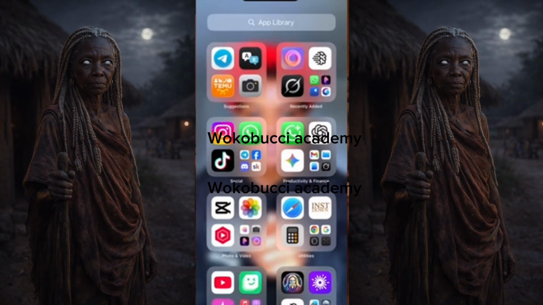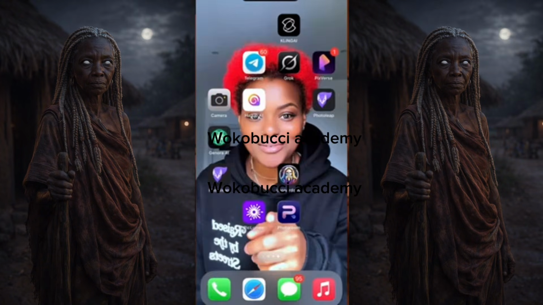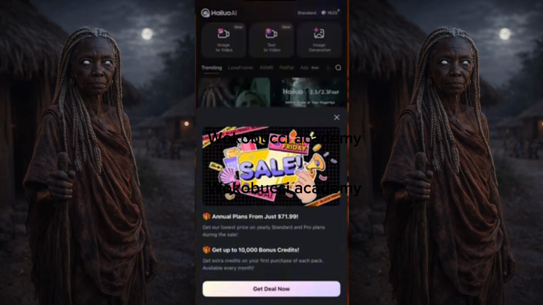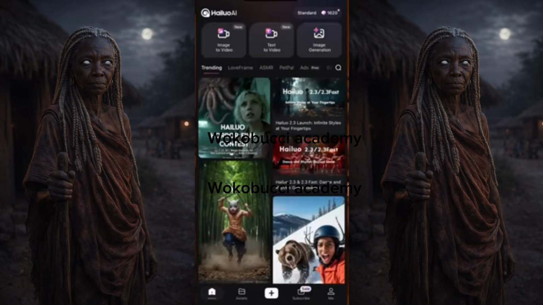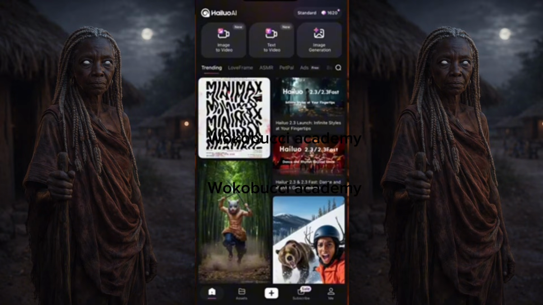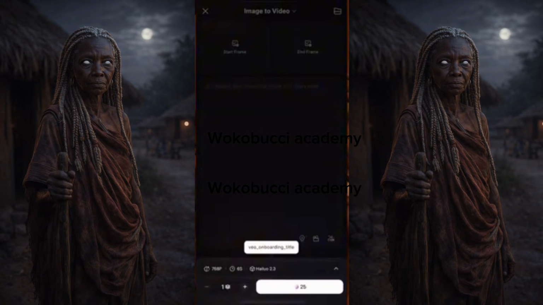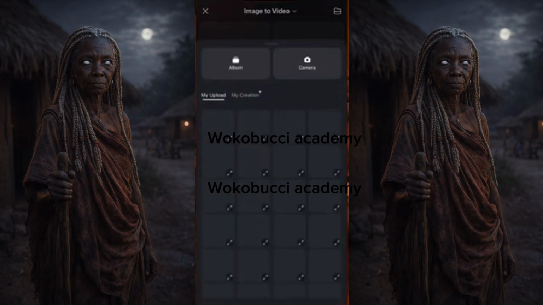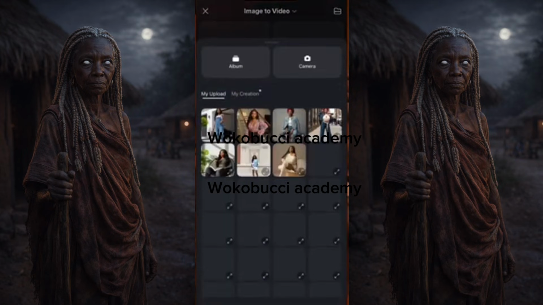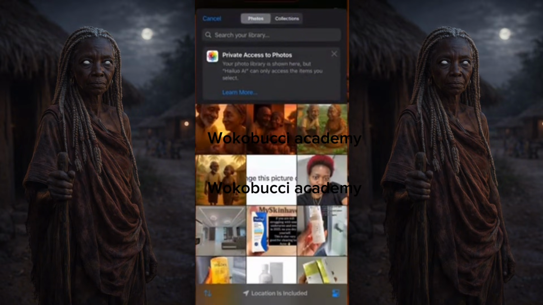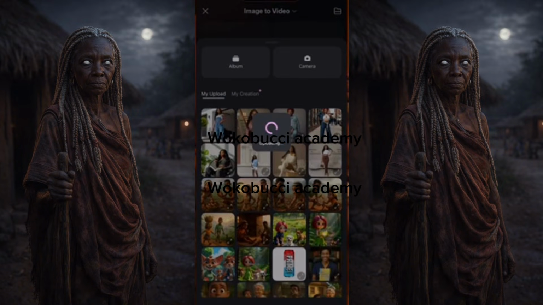The next tool we'll be going to is Hello AI. You all know Hello AI is like my fave. Okay. Now, when we get to Hello AI, this is it. You see text to video, you see image to video. We'll choose image to video here. I'll click on image to video, and then you see the first frame. I'll click on the first frame up there, and it will ask me album or camera. I'll go to album, and then I'll choose the first image that I created.